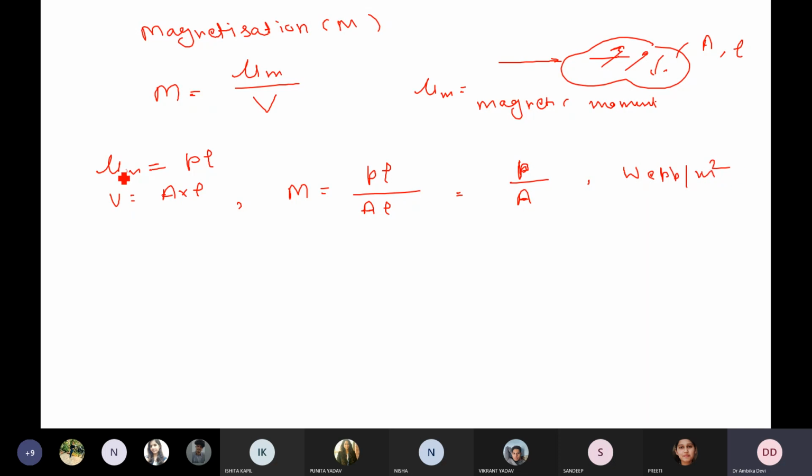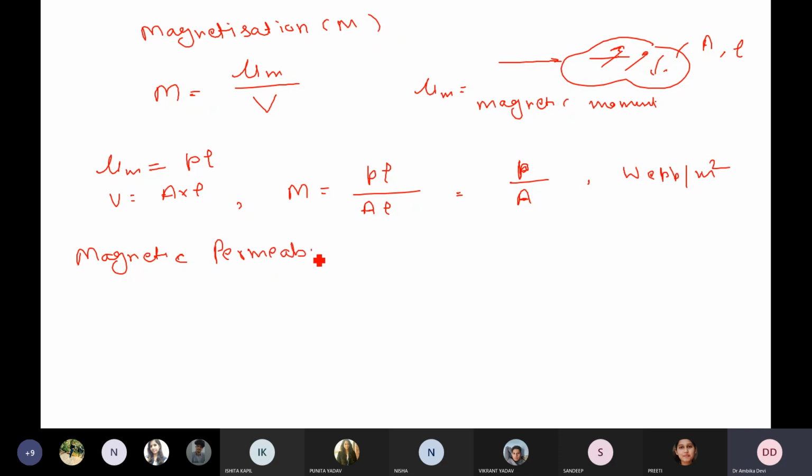Next one is magnetic permeability. These are very small things, and you might have studied them in your earlier classes also. But since we are going to proceed with this chapter, it is important to recall all of them.